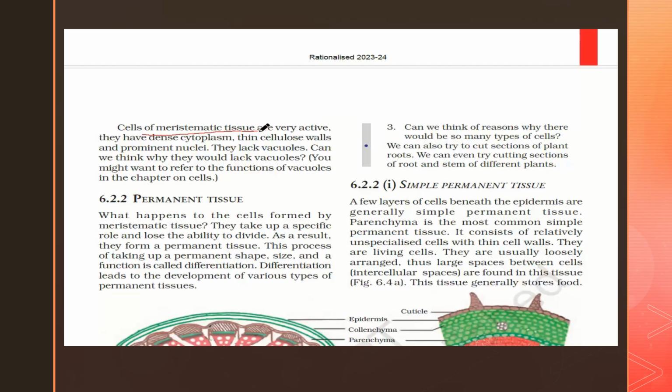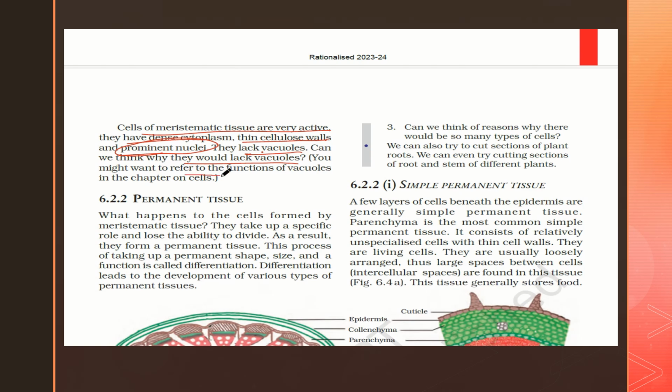The cells of meristematic tissue are very active. They have dense cytoplasm, thin cellulose walls, and prominent nuclei. So, what is the characteristic of meristematic tissue? They have dense cytoplasm, thin cellulose walls, and prominent nuclei. They lack vacuoles, they do not have vacuoles, and can we think why they would lack vacuoles?